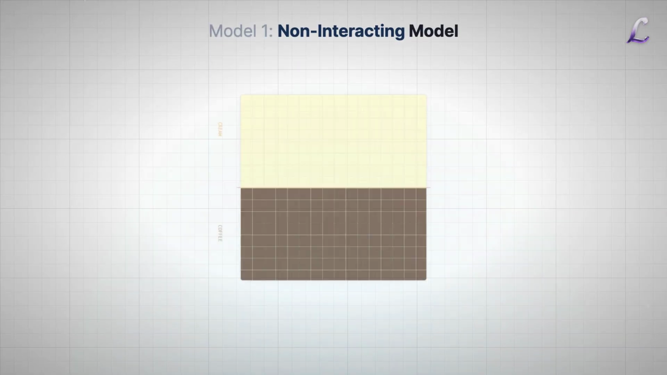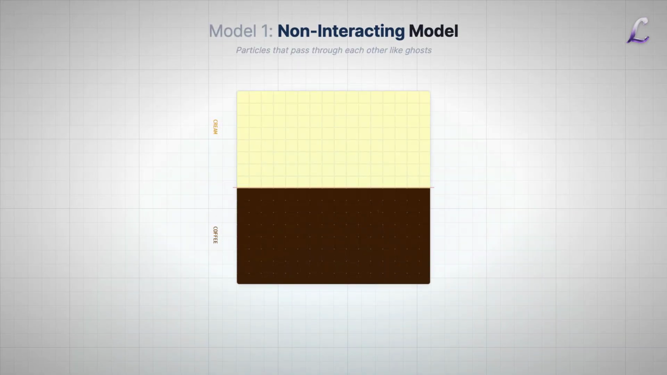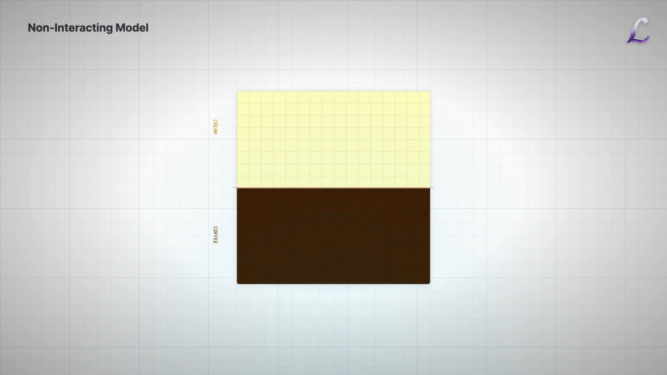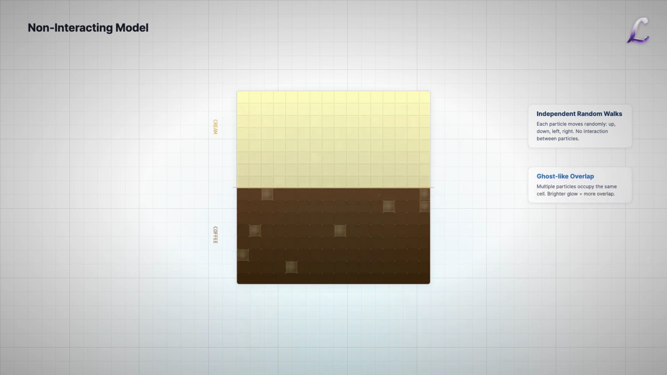First, the non-interacting model. In this version, particles act like ghosts. They perform independent random walks, up, down, left, right. Crucially, they ignore each other. Multiple particles can stack on the same pixel. They drift through one another without collision. Mathematically, this is just a superposition of thousands of independent coin flips. It is diffusion without resistance.